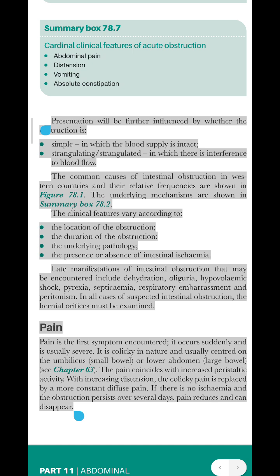It is colicky in nature and usually centered on the umbilicus, small bowel, or lower abdomen, large bowel, see Chapter 63. The pain coincides with increased peristaltic activity. With increasing distension, the colicky pain is replaced by a more constant diffuse pain. If there is no ischemia and the obstruction persists over several days, pain reduces and can disappear.